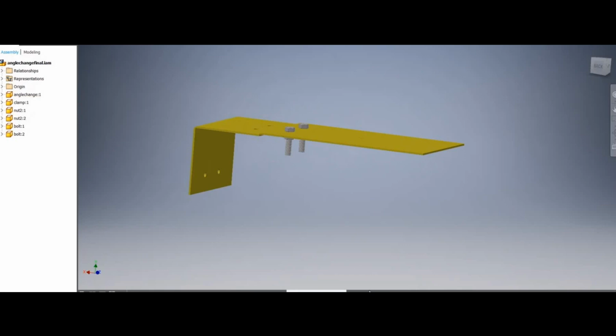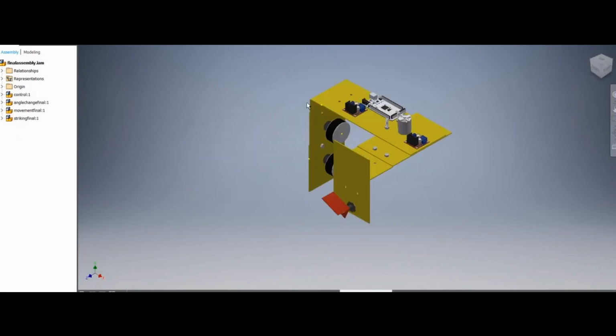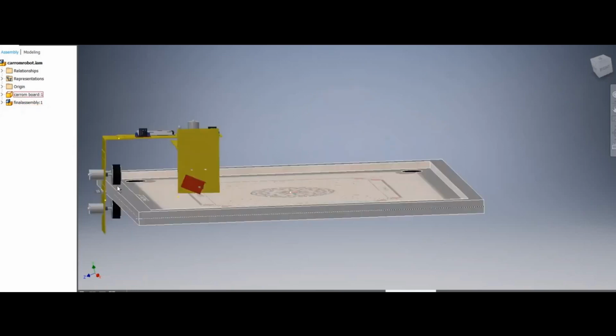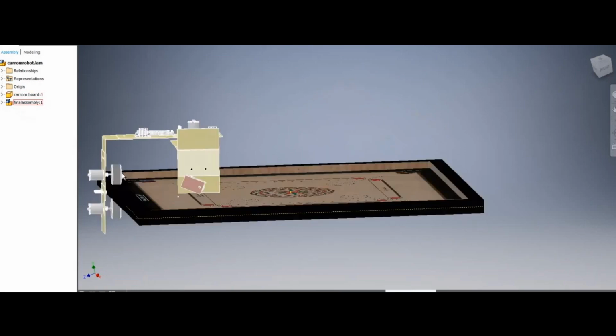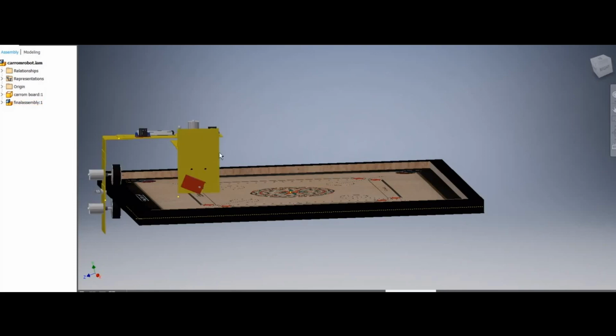So by connecting all the subsystems, we get the final assembly, which looks like this. Here the carom board is connected between the 2 wheels, and when the DC motors rotate, the wheels move and it will move right or left as per user command. Then the striking part rests on the carom board. When the striking DC motor rotates, it will strike, and for the angle changing part, the DC motor on the interface unit rotates. It will change the angle from right to left or left to right as per user convenience.